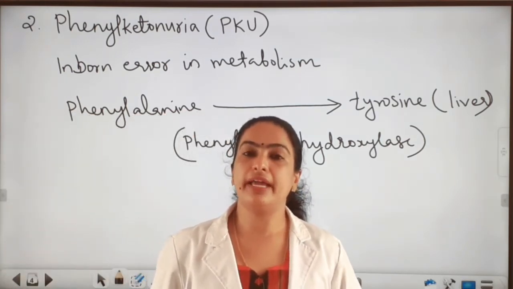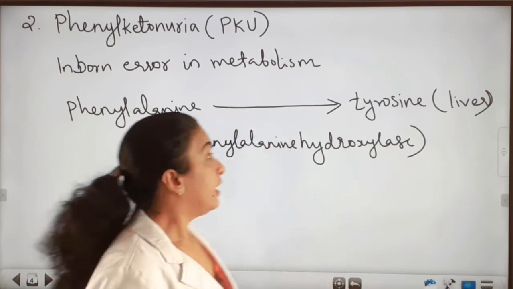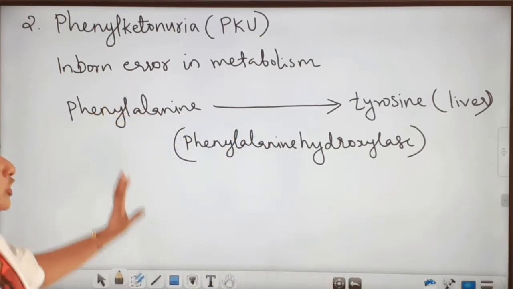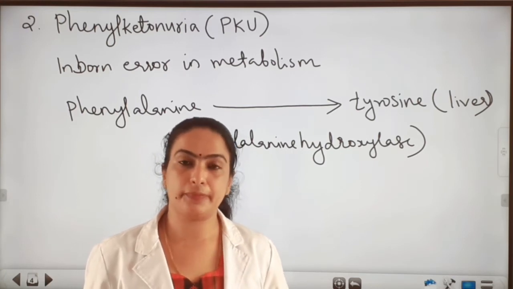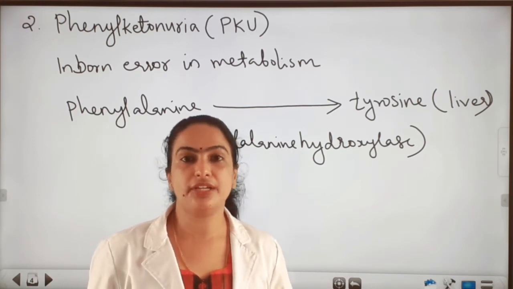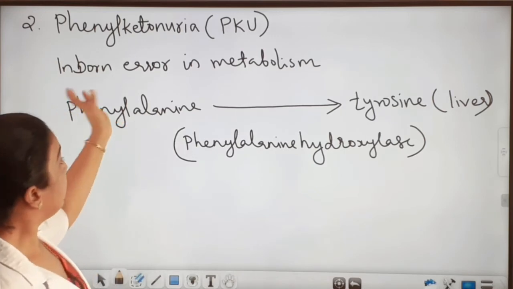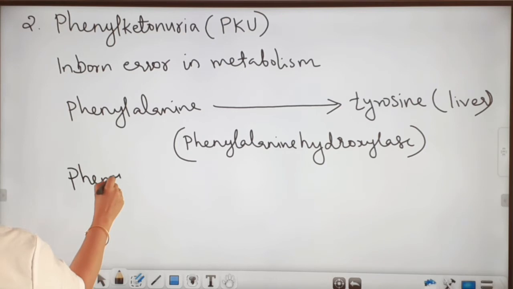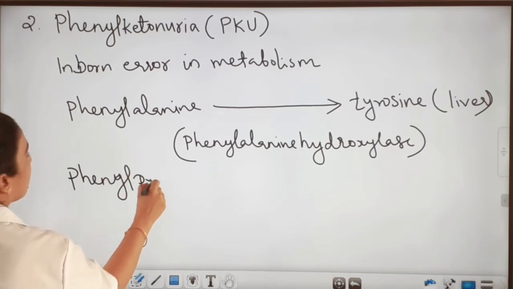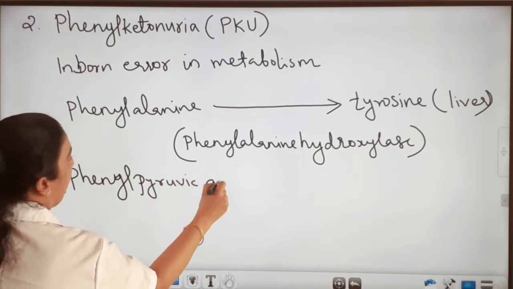If the enzyme is absent, the phenylalanine gets accumulated in the body. It cannot be converted into tyrosine in the liver. Due to the accumulation, this phenylalanine is converted into phenylpyruvic acid.